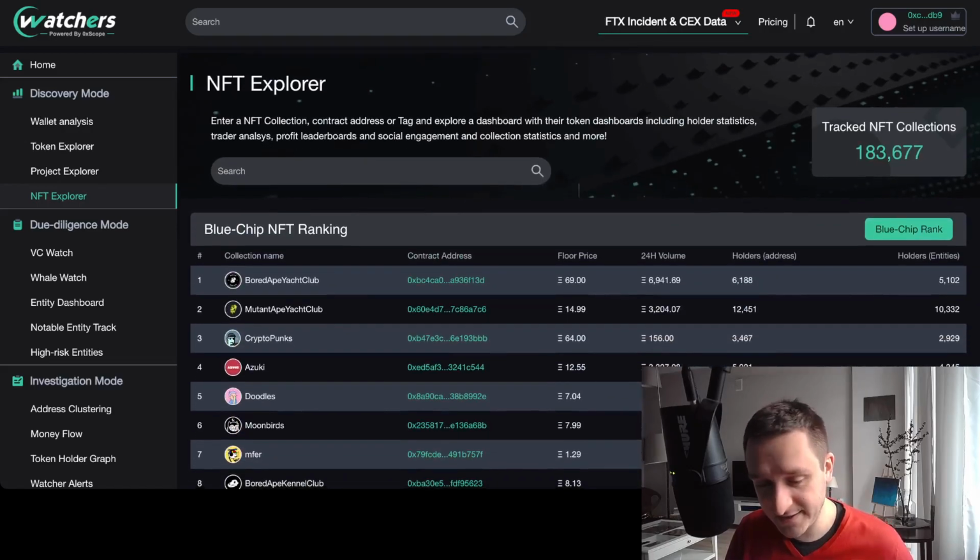So this is basically it. I really recommend you going into all of those free tools and start discovering what people are trading, what VCs are doing on chain. It's really important to understand also, if you want to buy some kind of coin, what is the flow and how it influences your trading thesis in the end. So really important stuff. Let me know what you think about it.